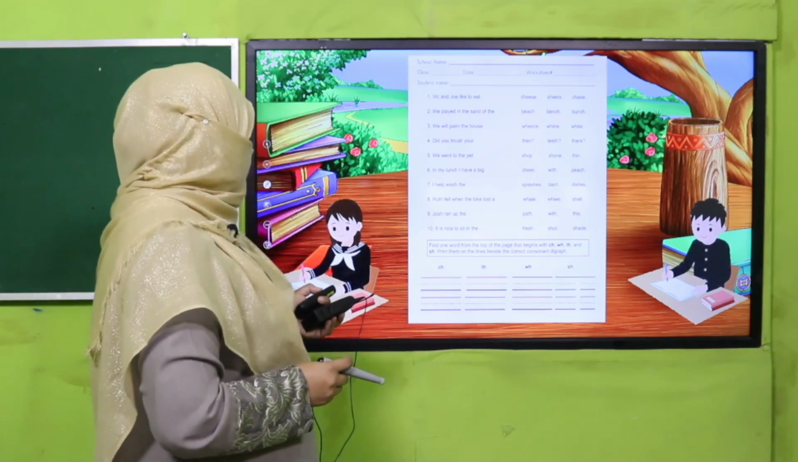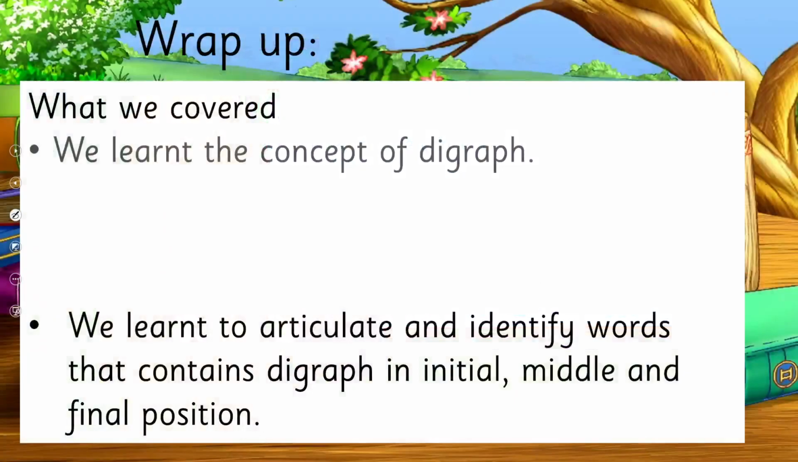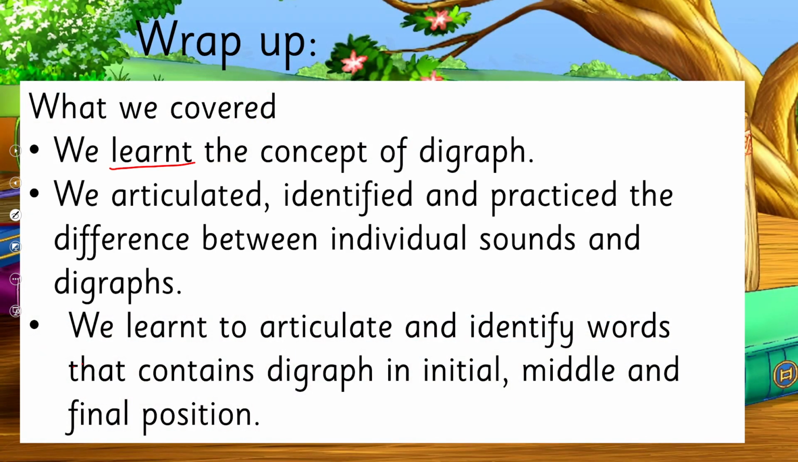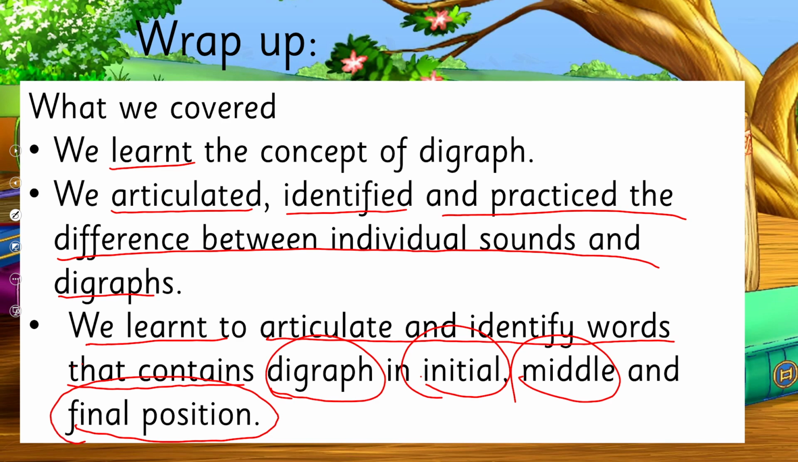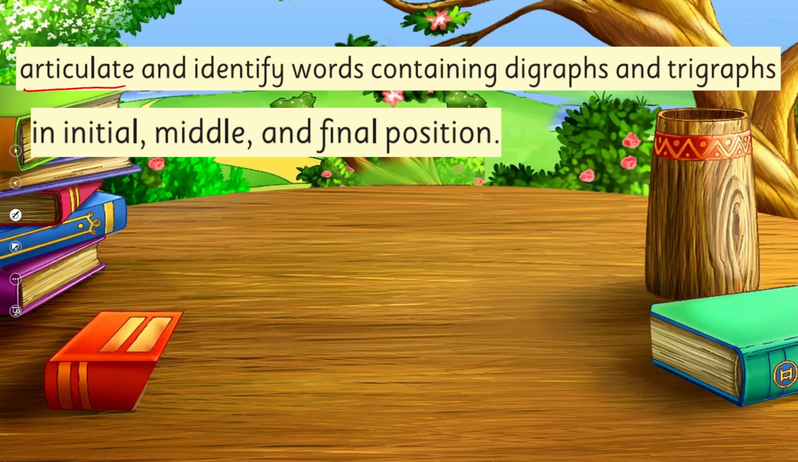So what have we learned today? We learned the concept of digraph, and we articulated, identified and practiced the difference between individual sounds and digraphs, and we learned to articulate and identify words that contain digraphs in initial, middle and final position. So we achieved our SLO to articulate and identify words containing digraphs in initial, middle and final positions. Are we done with it?